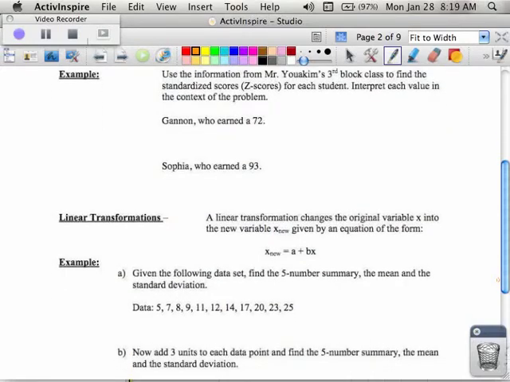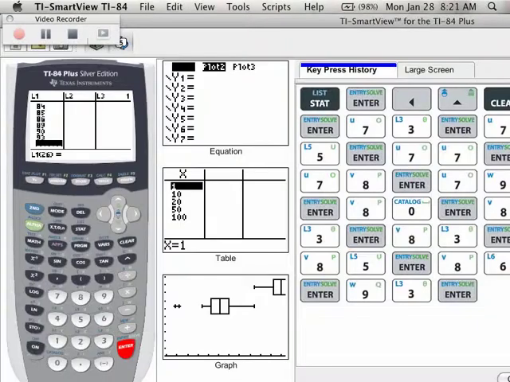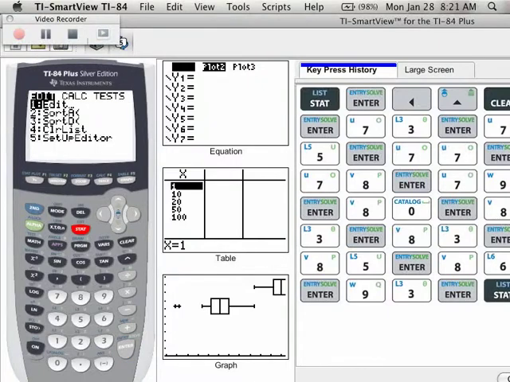So for example, Gannon. Let's find out before we do any of this, though, what our statistics are so we can find our mean and our standard deviation. So I want you to go into your calculator, look in the stem plot, enter all the scores into list 1, and then I'm going to talk about how we use that information. After we enter all of our data into list 1, this is one of the most common things you're going to do in this class, you're going to go stat, calc, enter, enter, and it's going to give you a bunch of information.